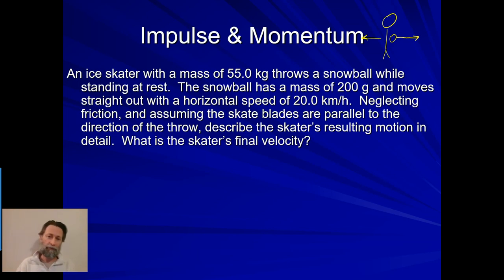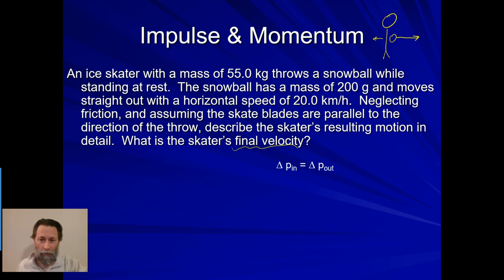Because if the mass of the snowball, and remember, mass plays a difference in the quantity of motion, is way, way less than me, then ratio-wise, shouldn't my velocity be way, way less than the snowball's velocity? So how would I solve for what that skater's final velocity is?